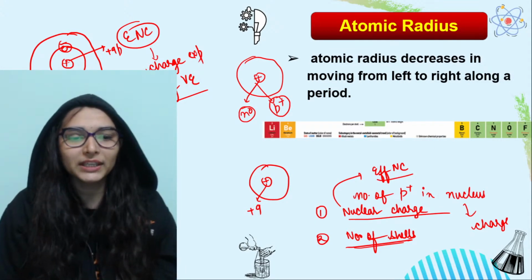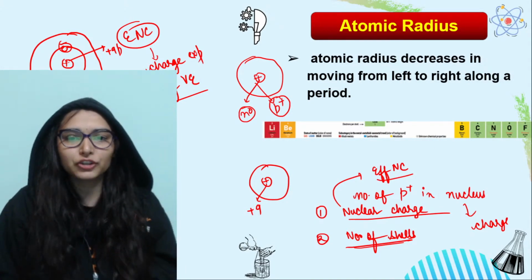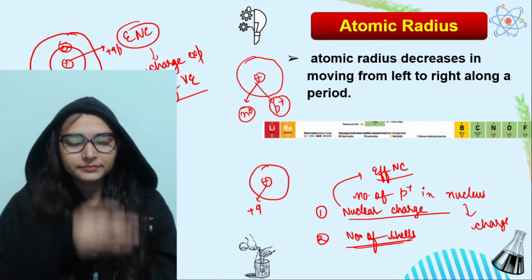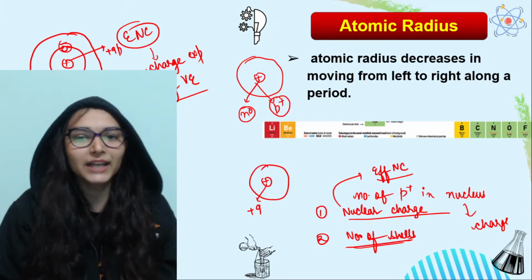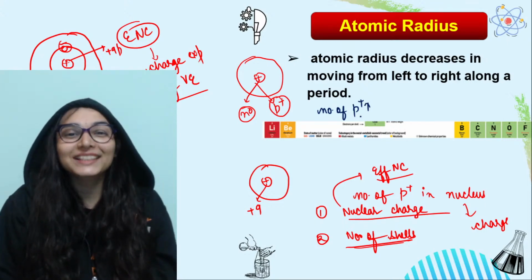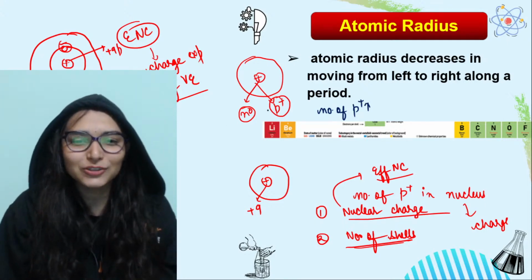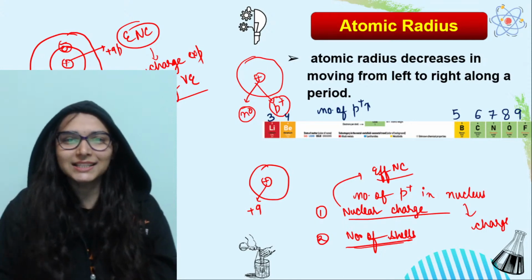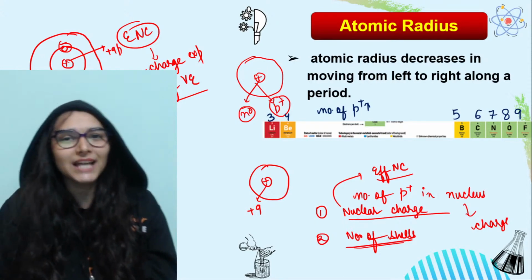Okay, so they would be impacting the size of an atom. कैसे? How is the atomic radii going to vary? Pay attention. देखो, when I am going left to right across a period, left to right जाने पर क्या होता है? You know, number of protons are increasing. Why? Because atomic number is increasing. Lithium has atomic number 3, beryllium 4, boron 5, carbon 6, nitrogen 7, oxygen 8, fluorine 9. Atomic number is increasing, matlab number of protons are increasing.